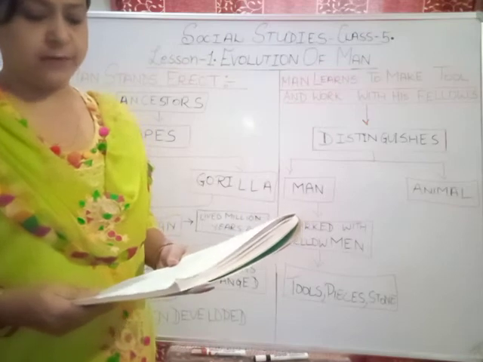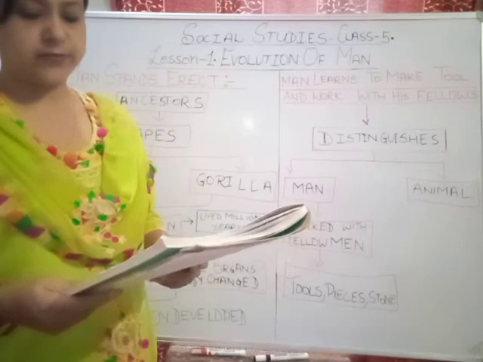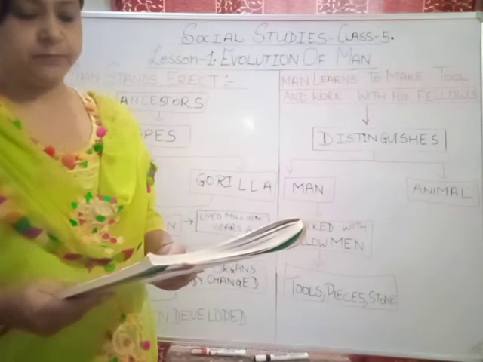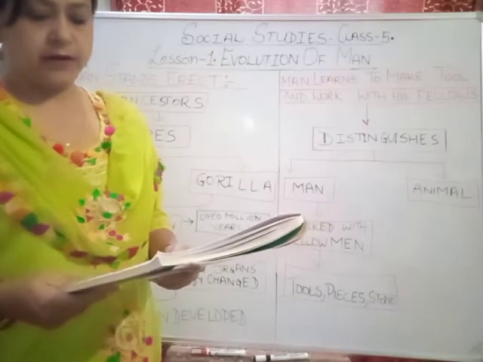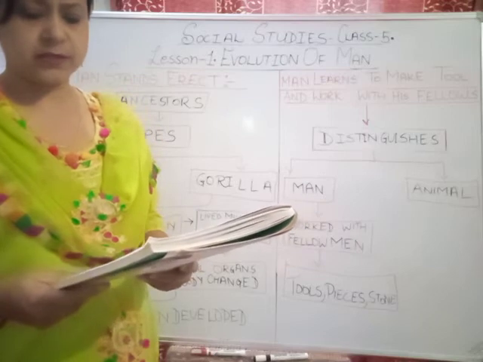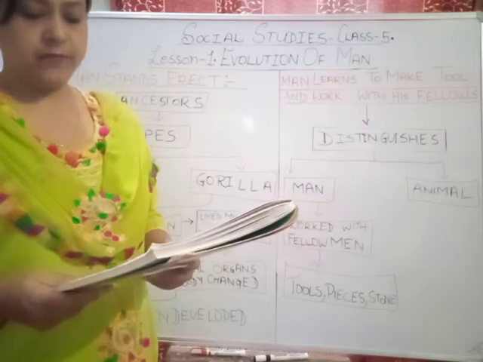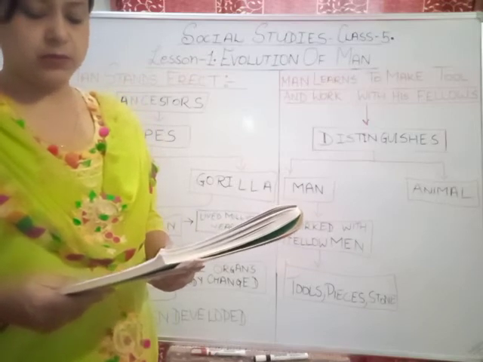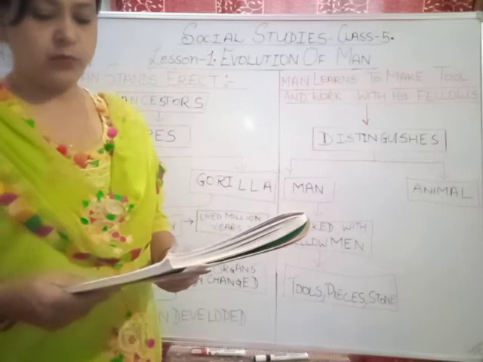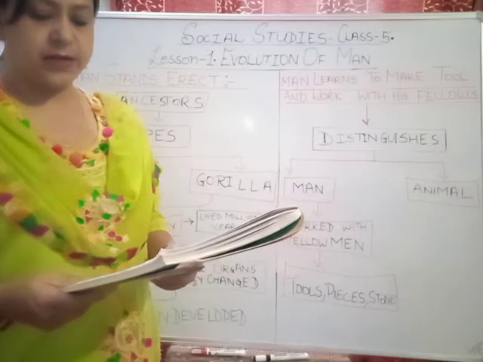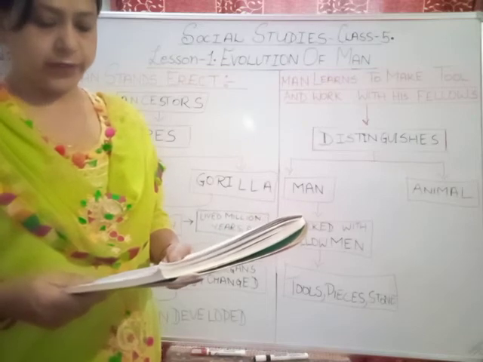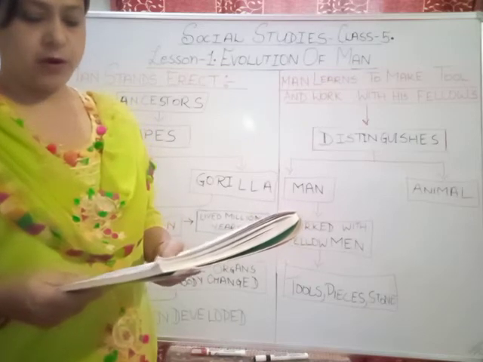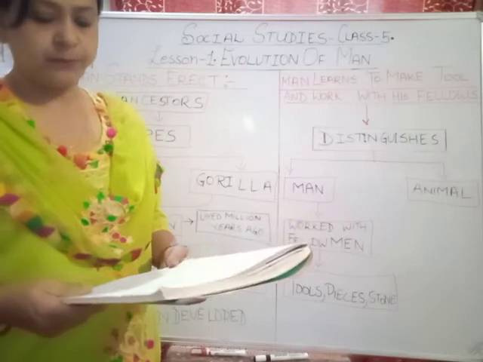Species of early man. The first species of early man was found in Africa. It's a continent. They were given the name Ramapithecus. They used to live around 8 million years ago. The first ape man who walked upright, very similar to a man-like being, was found in Central Africa. They were given the name Australopithecus.